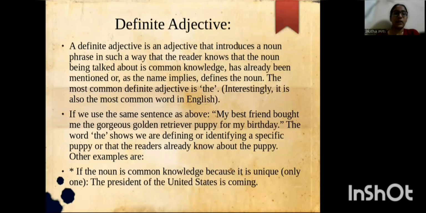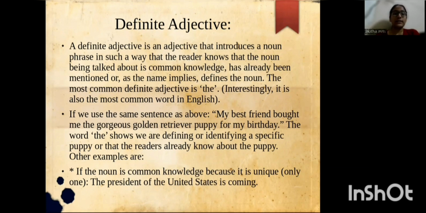Definite adjective. A definite adjective is an adjective that introduces a noun phrase in such a way that the reader knows that the noun being talked about is common knowledge, has already been mentioned, or, as the name implies, defines the noun. The most common definite adjective is the.